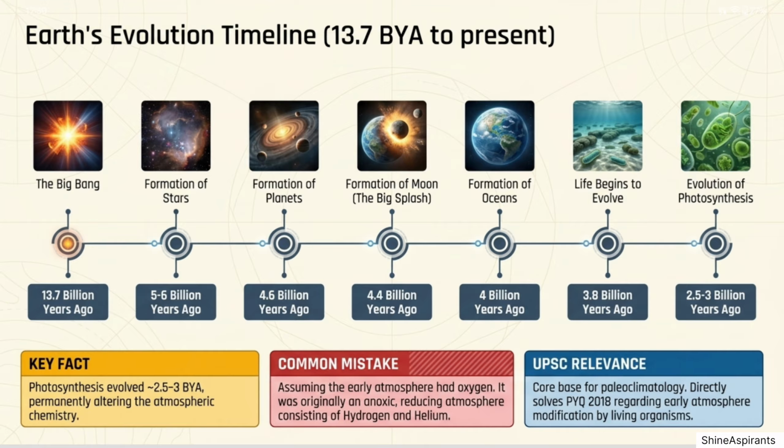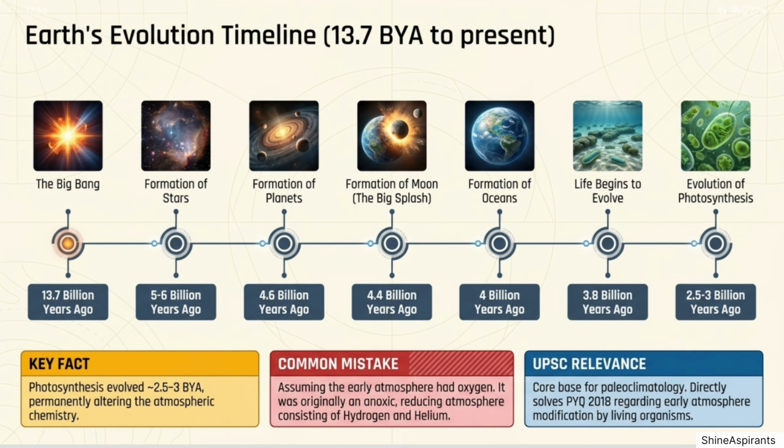4 billion years ago, formation of oceans. Volcanic eruptions released enormous amounts of water vapor into the atmosphere. This vapor cooled, condensed, and fell as rain, eventually forming the oceans. 3.8 billion years ago, life begins to evolve. The first primitive life forms appeared in the oceans.